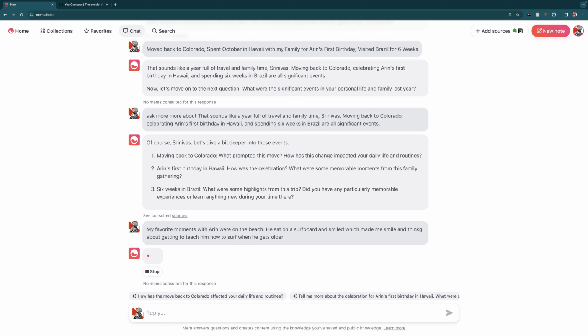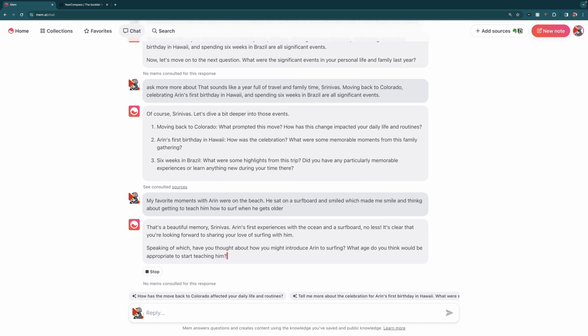So as you can see, instead of this passive approach of just filling out a bunch of text, we start to create a very comprehensive documentation of our most important memories, experiences, and events from the past year. You can see it's becoming quite a bit more interactive.